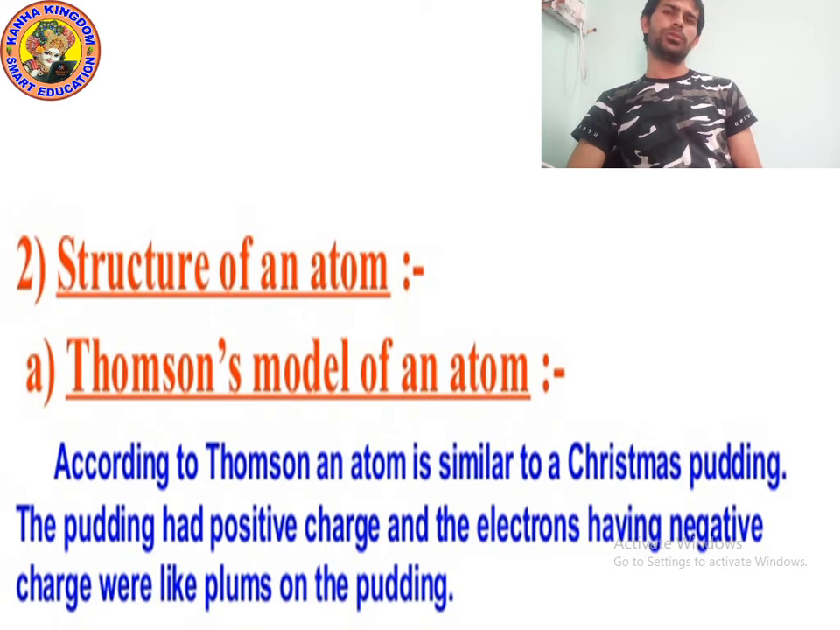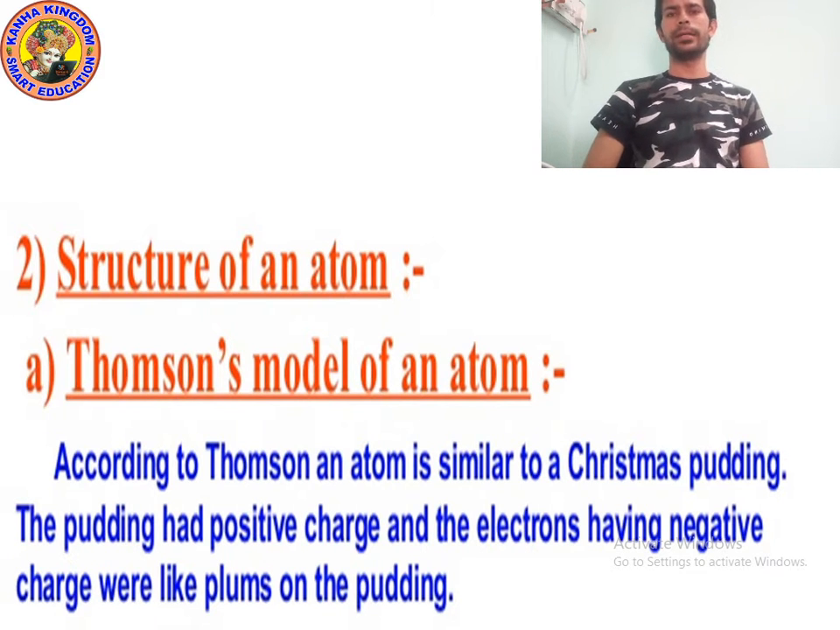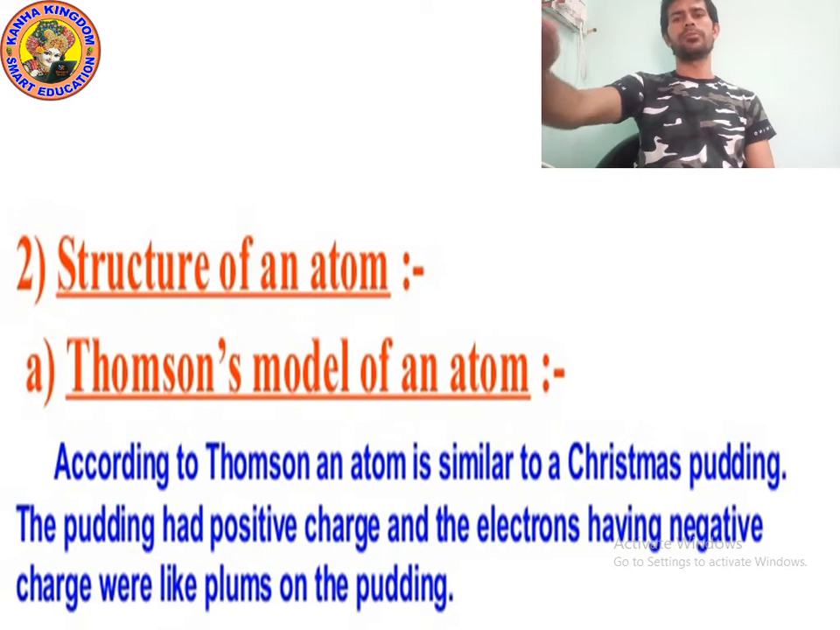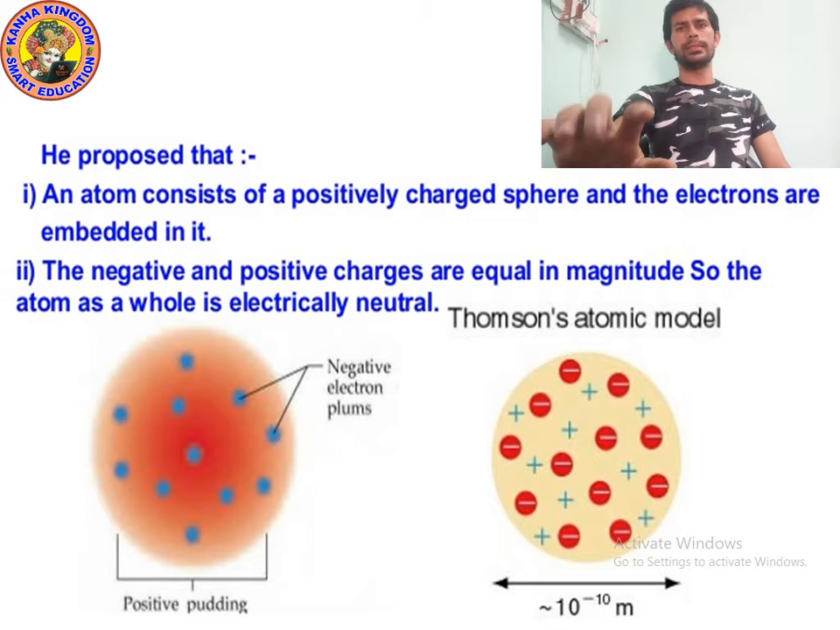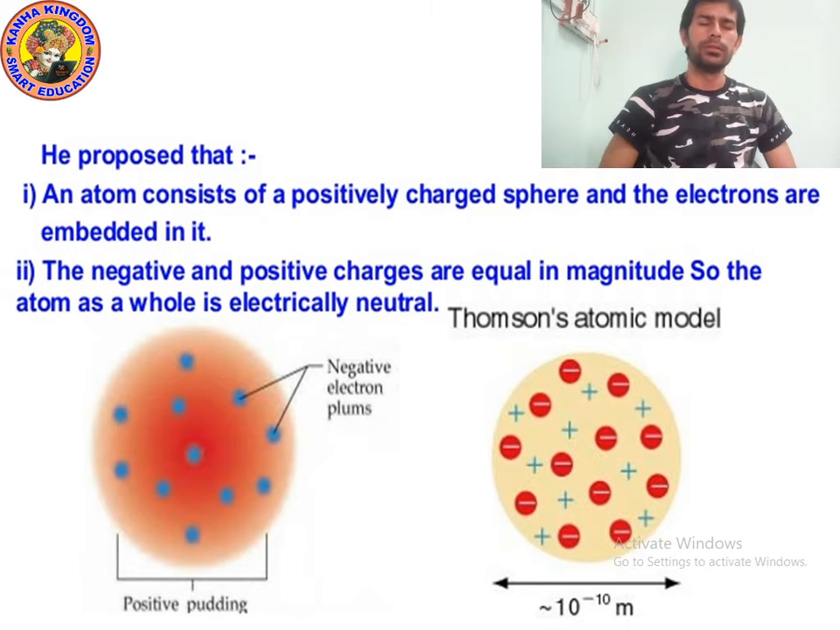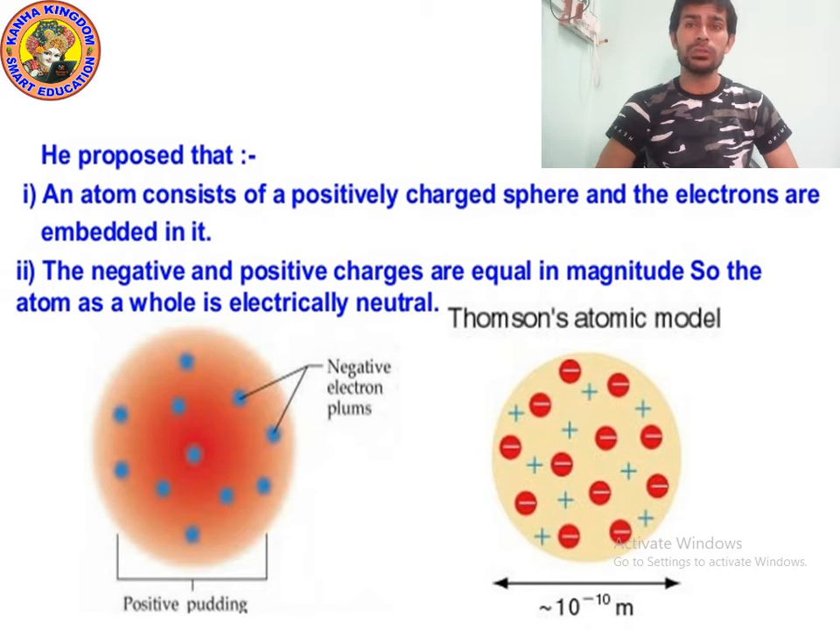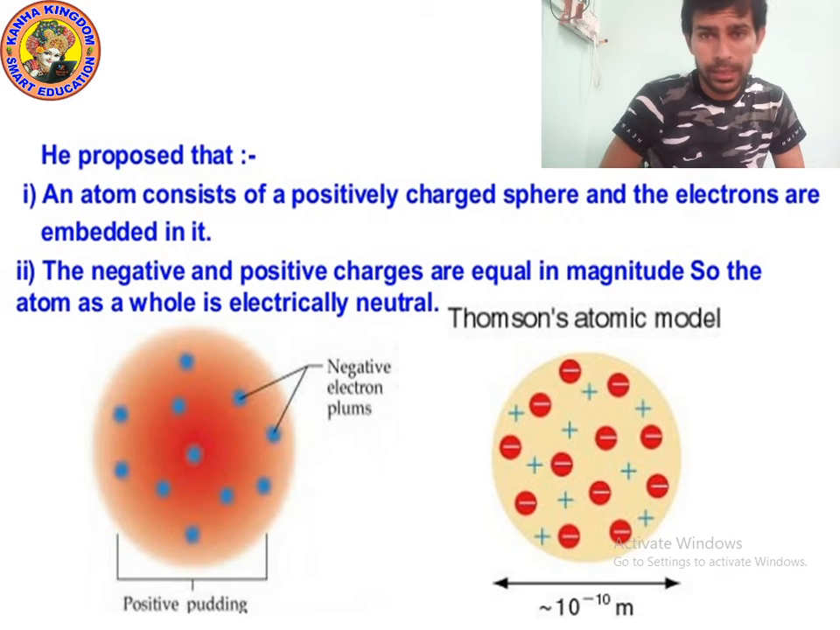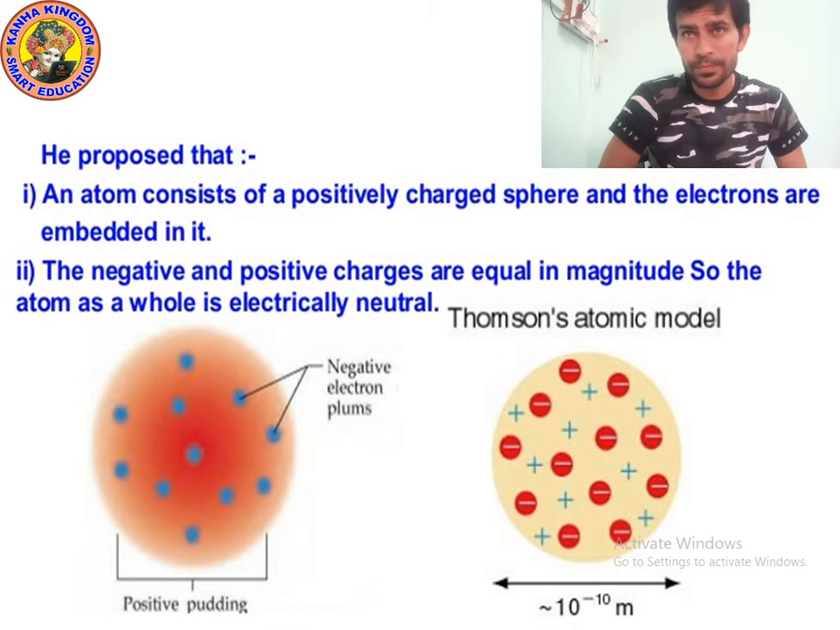So kids, I hope you understood. Now let's see the conclusion of the Thomson model of an atom, and let me show you the picture of it. As you can see, J.J. Thomson proposed, point number 1, that an atom consists of a positively charged sphere, and the electrons are embedded in it.